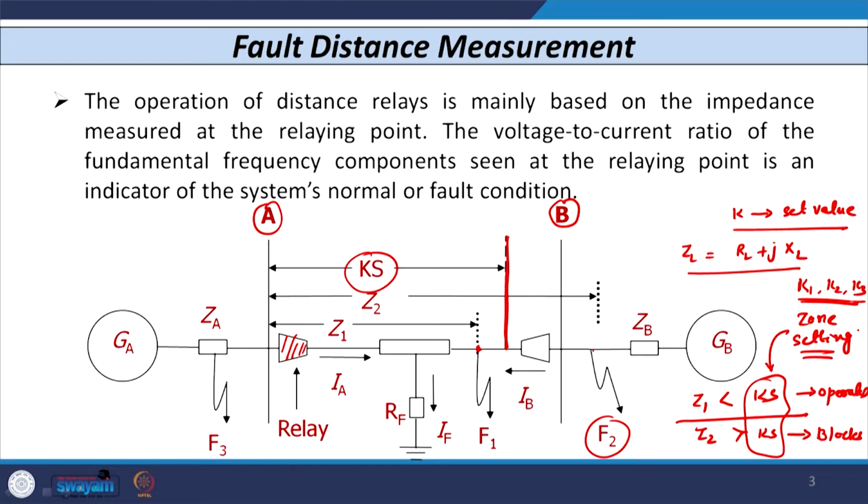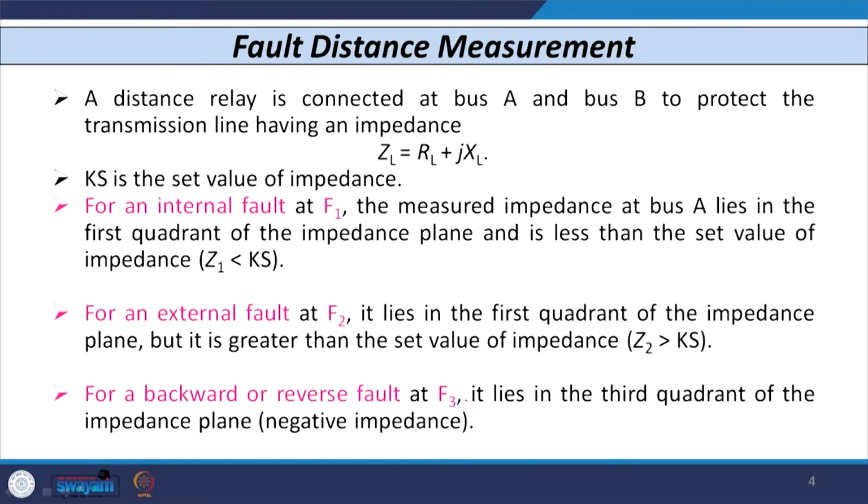And sometimes it is possible that a fault occurs on the reverse side of this relay R. Then the measured impedance is not positive, it is negative, and usually falls in the third quadrant. So, the relay does not measure the correct value, it measures negative impedance, and hence the relay does not operate. If I plot or represent this distance relay and the system along with the fault points F1, F2, F3, we can show it on one diagram, that is known as the RX diagram. So, let us see now what the RX diagram is.